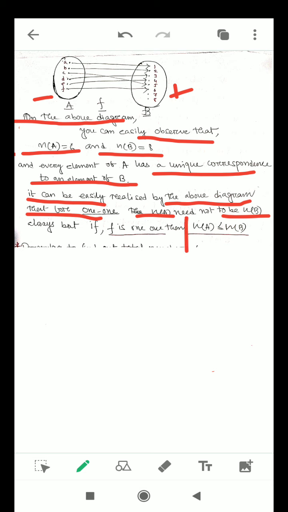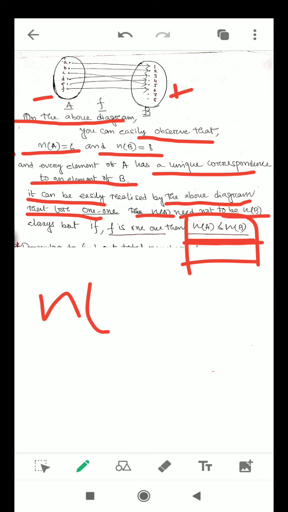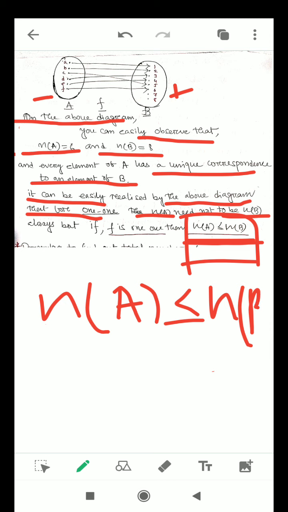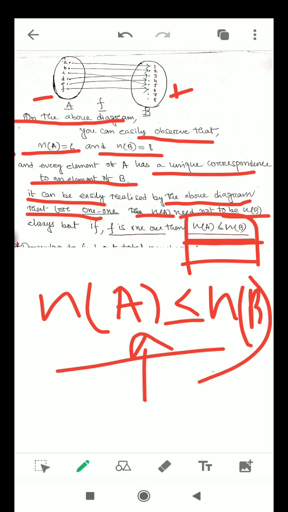But the necessary condition is that the cardinality of the domain set should be less than or equal to the cardinality of the codomain set: n(A) should be less than or equal to n(B). You should keep that in your mind. If this condition is violated, then there doesn't exist any one-one function.